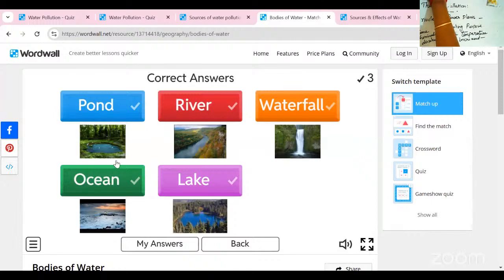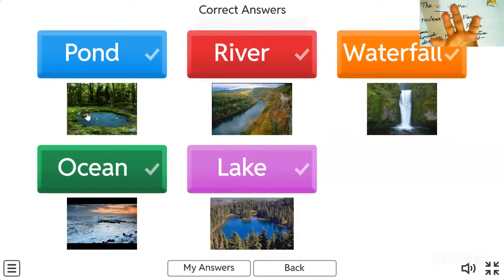Yes. Pond is a small area, so lake means large area. Why that? I took the wrong answer for these two. The area of the pond is less compared to the lake. A large area is covered in that place means that is a lake. Pond means only a small amount of area is covered in that place.